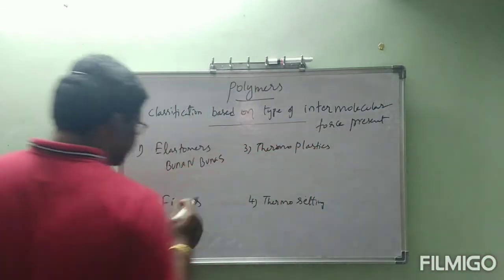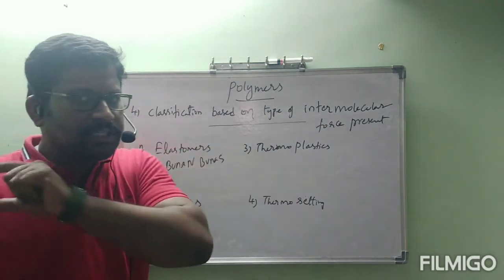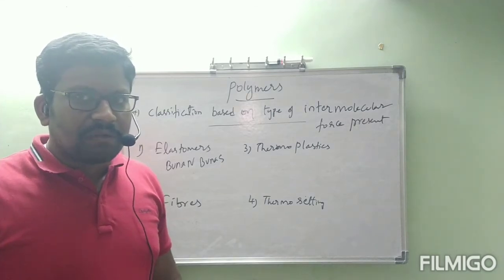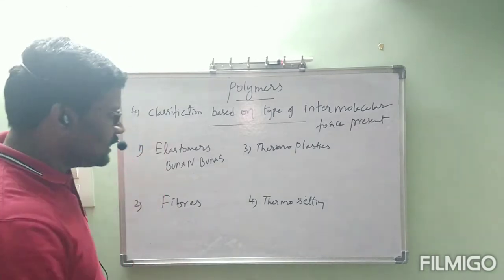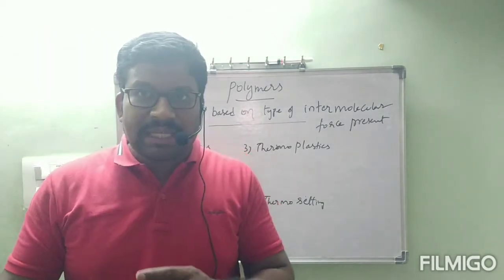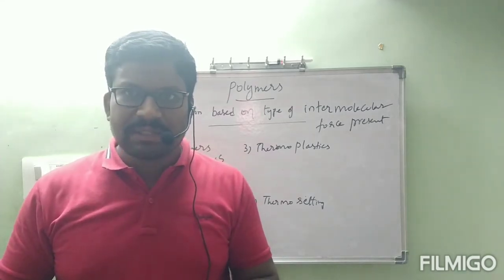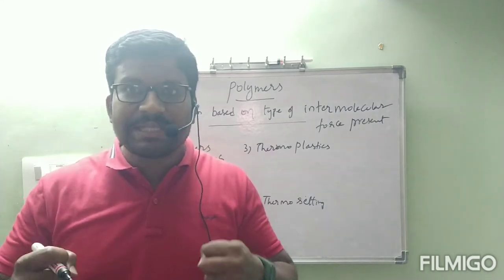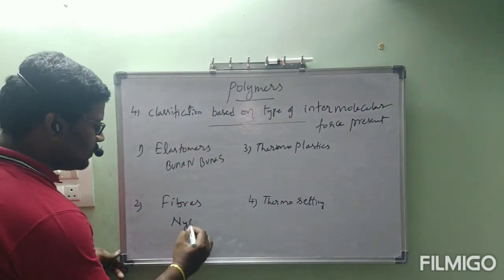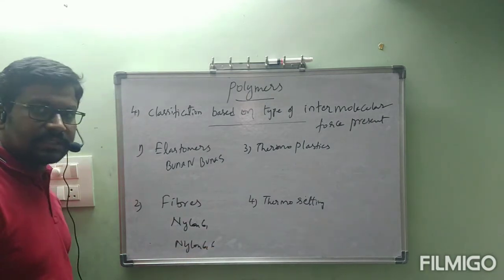Next, coming to fibers. In fibers, between one chain and another chain, strong forces like hydrogen bonds are present, because of which they are very closely packed with each other and get a crystalline structure. Because of this crystalline structure, we cannot compress them, but they are durable, meaning they have tensile strength. Examples for fibers are nylon 6 and nylon 6,6.